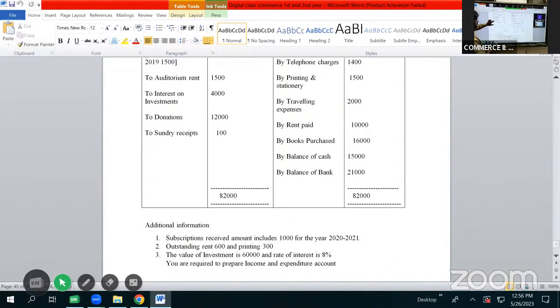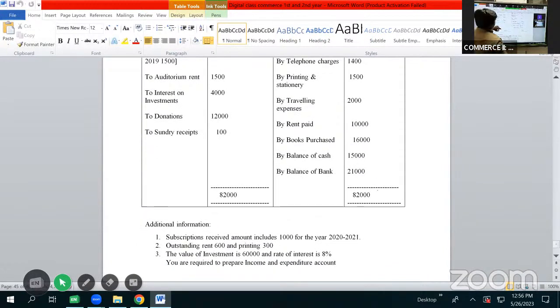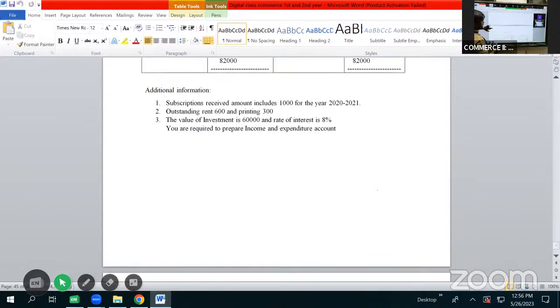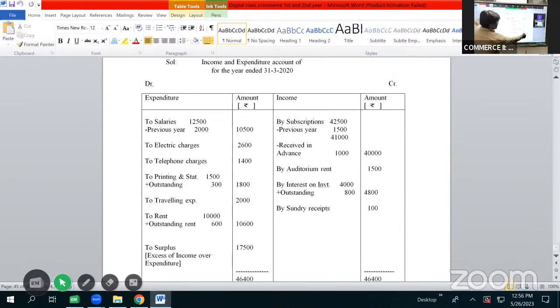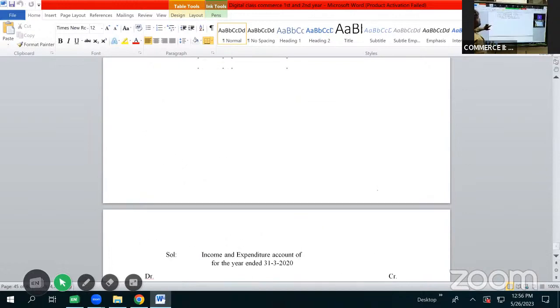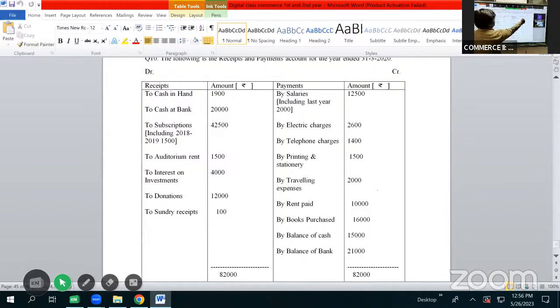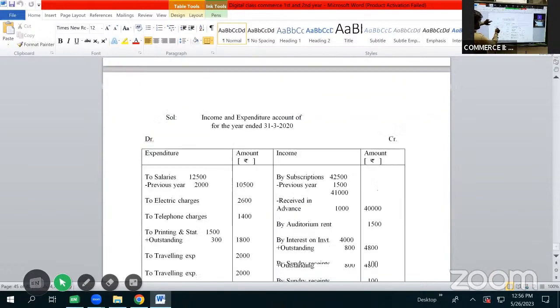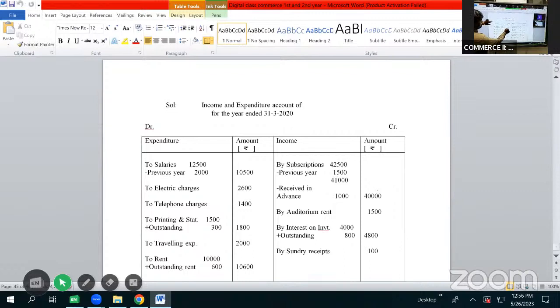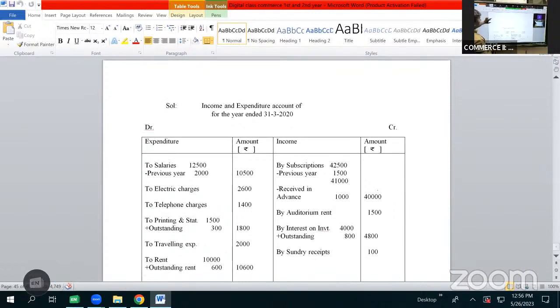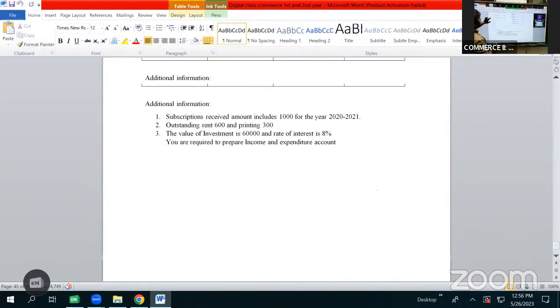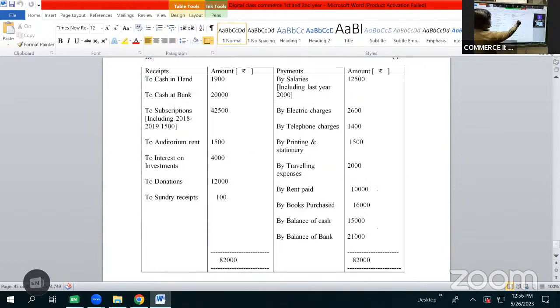Then we have donations 12,000. It is a general donation, but as the amount is more than 5,000, it will not be shown as income. Then we have sundry receipts 100 rupees. It is of revenue nature. It will be shown as by sundry receipts 100 rupees. Then we have payments. Let us have a look at it. Salaries 12,500, including 2,000 for last year. It will be subtracted and shown on the expenditure side as salaries 12,500 minus previous year 2,000. It becomes 10,500.